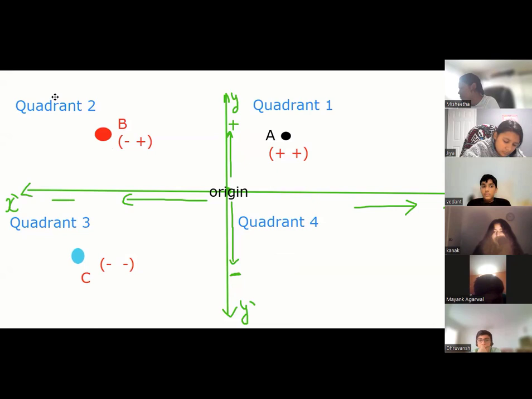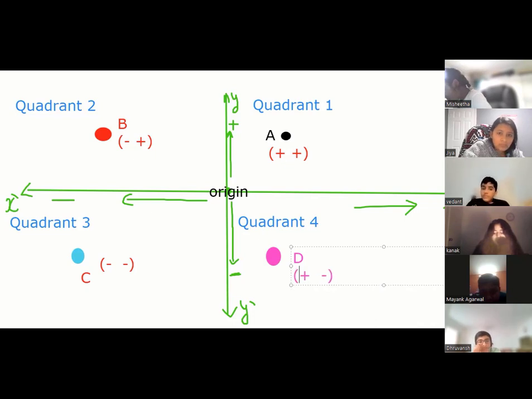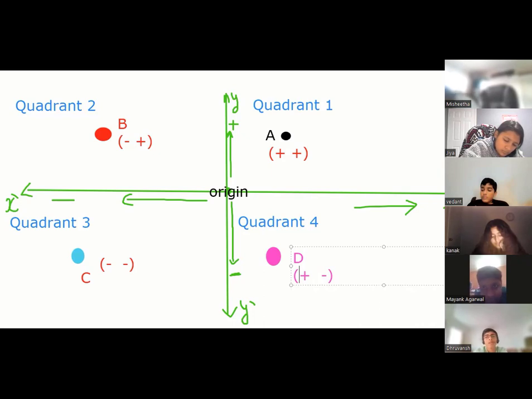And tell me, Mayank, if I put another point with color pink, what will be its positive negatives? How do you tell me, point D? Sir, positive and negative. X is positive, Y is negative. Because? Sir, because from the origin X is the right side and from the origin Y is the downward side. Got it, everybody? Very nice.